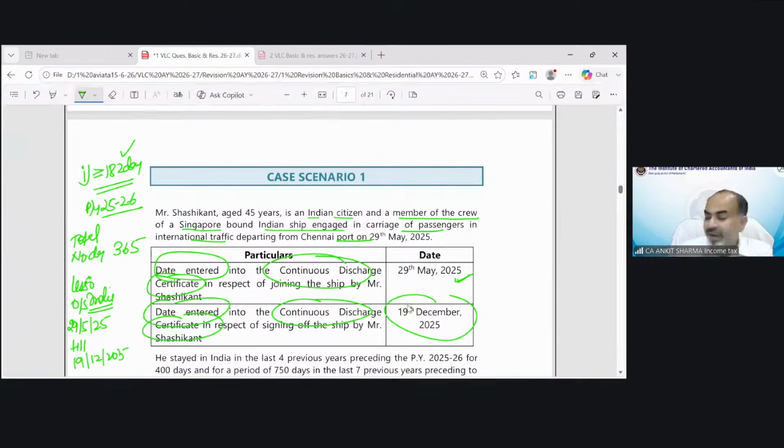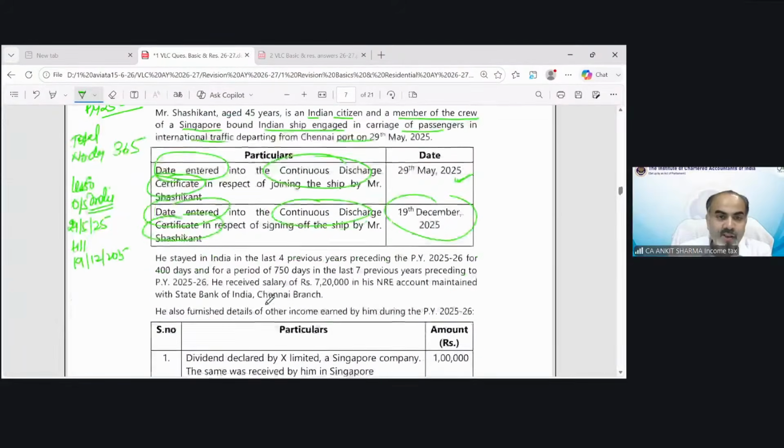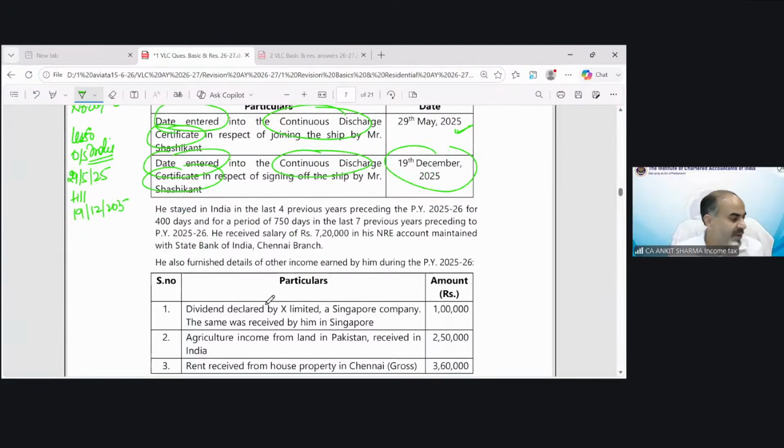So from 29th May till 19th December 25, the number of days outside India will be 205. And if you reduce 205 from 365 days, that would be 160 days. And it is less than 182 days, so he will become a non-resident in India.